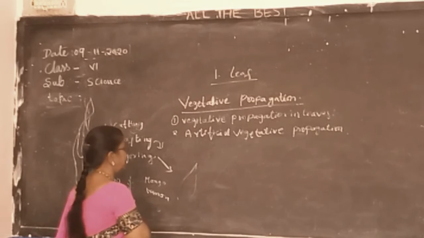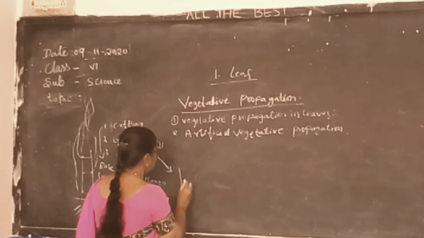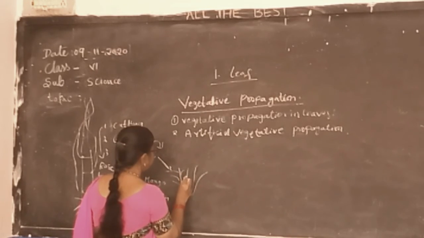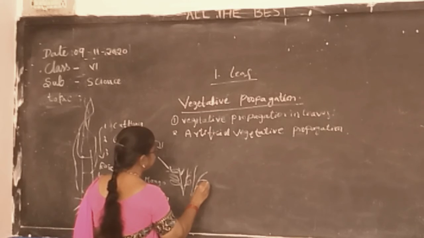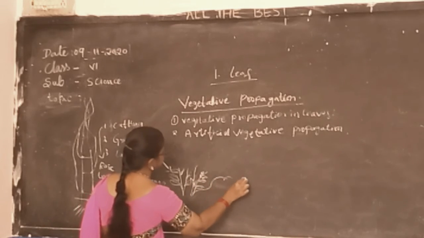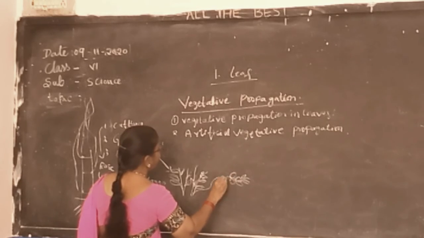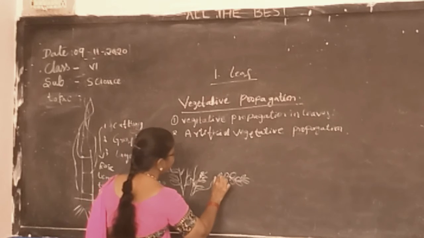So just now I said layering in the jasmine plant. The jasmine plant is a bushy plant. It grows very bushy, and some branches are rising. If you want another jasmine plant, what should we do?